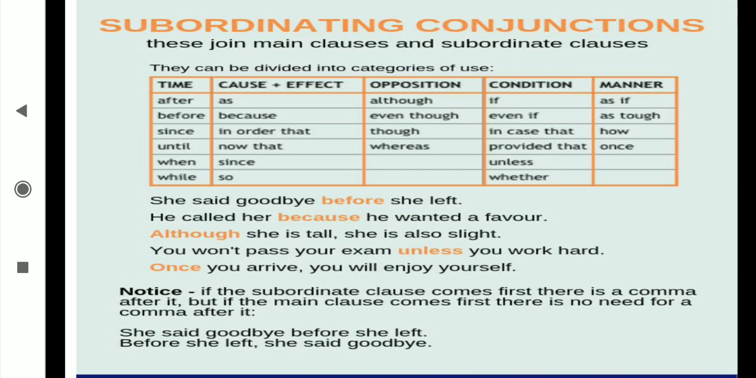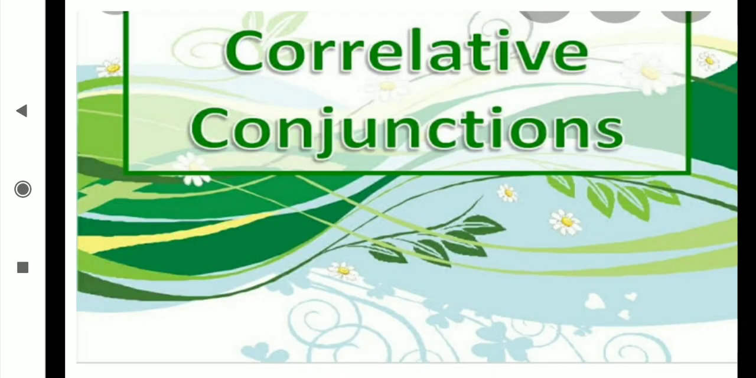If the subordinate clause comes first, there is a comma after it, but if the main clause comes first, there is no need for a comma. Means a subordinating clause always comes with the conjunction. Then, she said goodbye before she left. Before she left is the subordinating clause. She said goodbye, which comes without the conjunction, is the main clause. Here we don't use the comma, because the conjunction has come after. But when the conjunction comes at the start, before she left, then we have to use the comma.